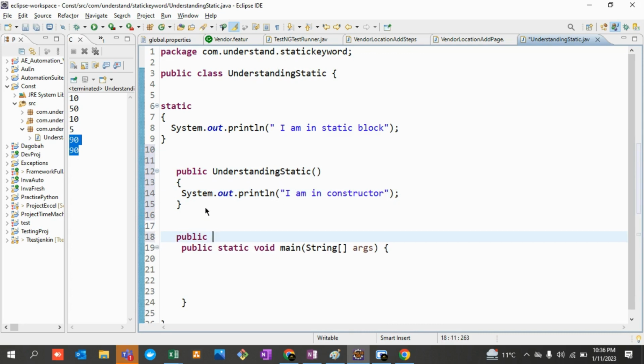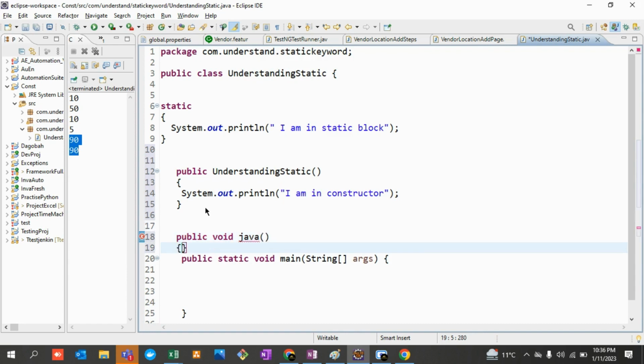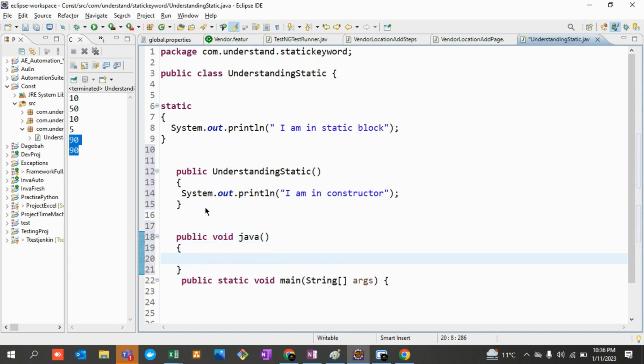Okay, let's try to create a particular instance method. Let's say public void Java. Let's print something over here so that everybody is able to understand. We are still learning Java, let's say, for better improvement.